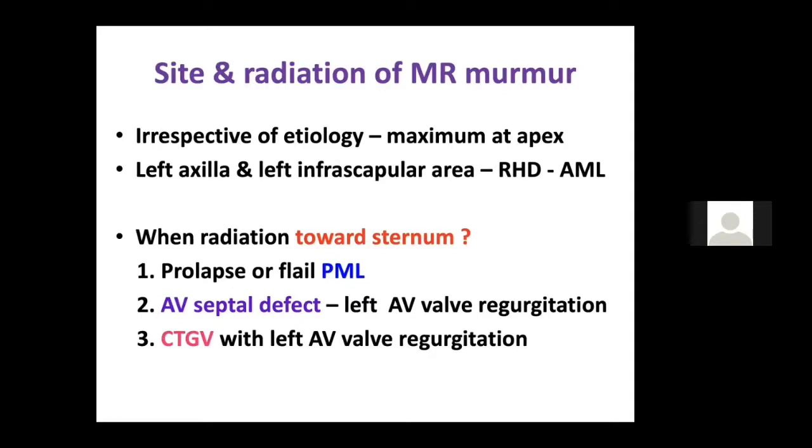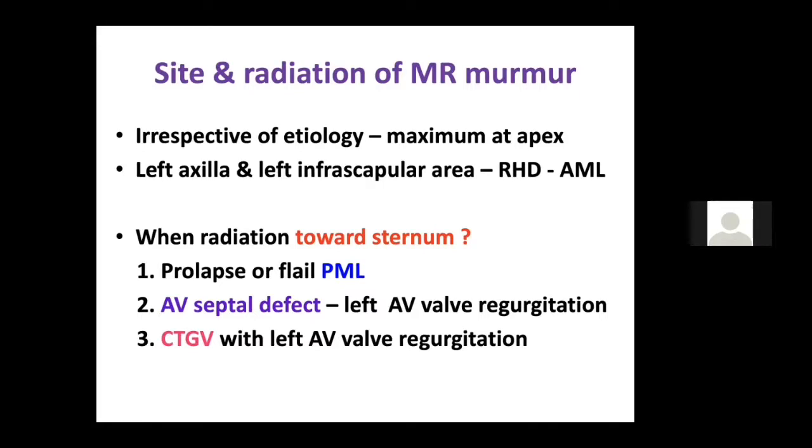MVP usually radiates towards the base of the heart, whereas rheumatic heart disease usually radiates towards the axilla and the infrascapular area, because it involves the posterior mitral leaflet and you get the jet directed posteriorly. Sorry, in patients with mitral valve prolapse, it is most commonly a posterior mitral leaflet involvement, and you get an anterolateral jet, and that is why it radiates towards the base of the heart.